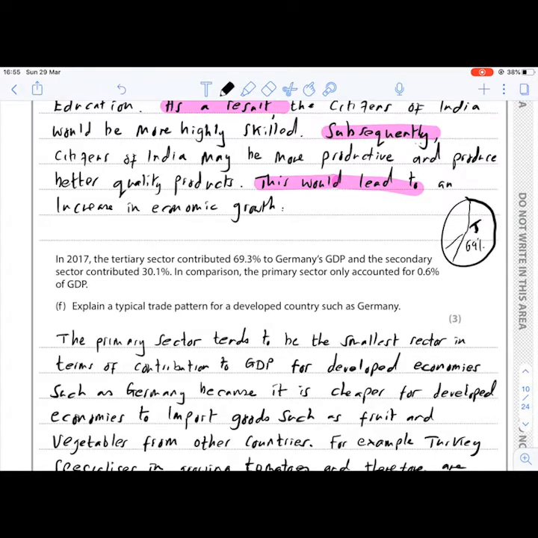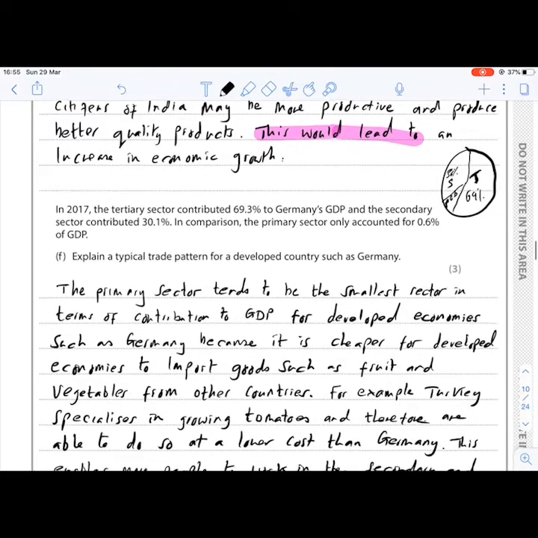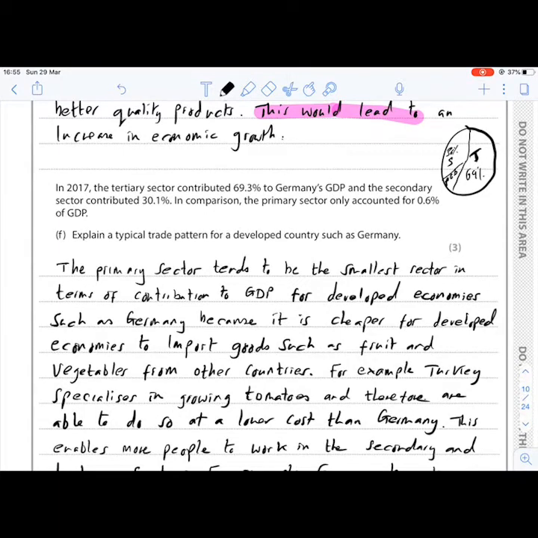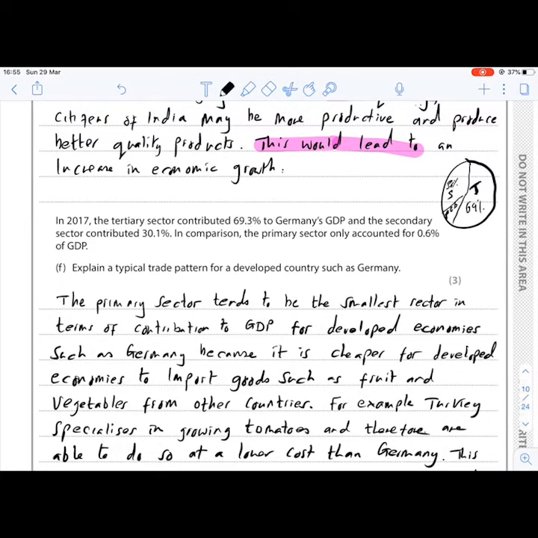30% of the output is contributed to the secondary sector. And if you think about Germany, they are famous for manufacturing cars. Companies such as Mercedes and BMW, Audi, for an example. Okay, I've not really drawn this to scale, but the primary sector is the smallest sector at 0.6%. Okay, so the question says, let's just quickly revise the differences between the three sectors.